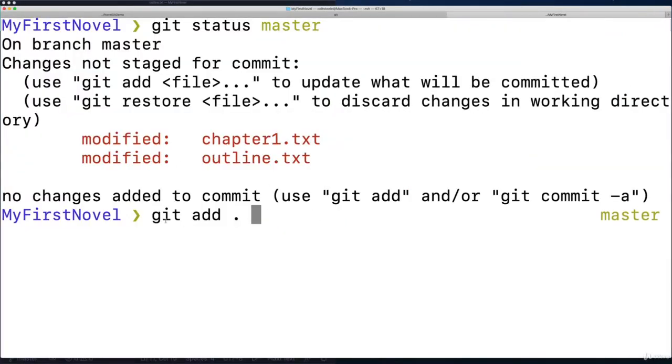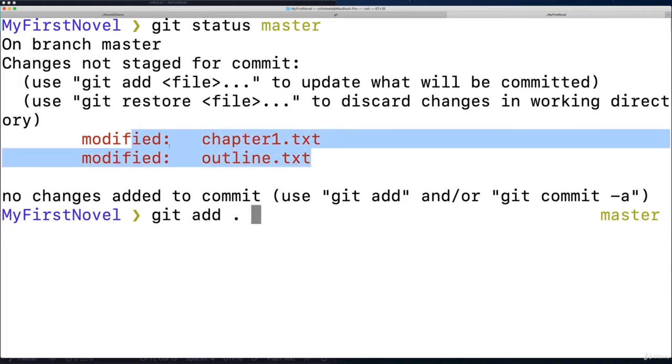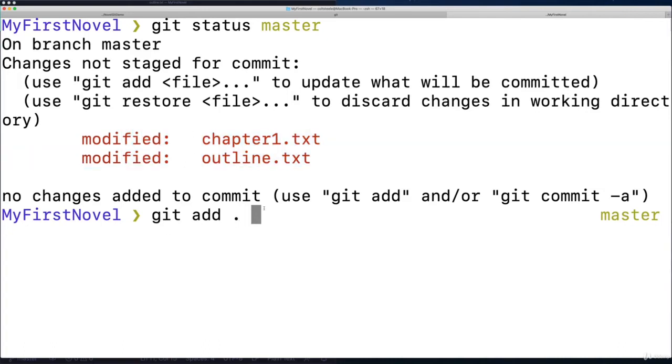When I use git add dot, both in this case, but if I had 50 files that were modified, all 50 would be staged. And it can be useful, but also if you've worked on a bunch of things and disparate features that aren't necessarily ready to all be committed at once, it's much better to be surgical when you make your commits. But for now, I finished chapter 1, the outline had to do with chapter 1, so I'll